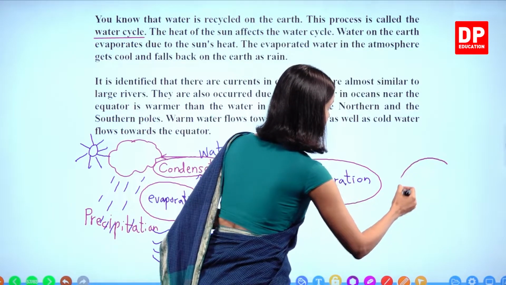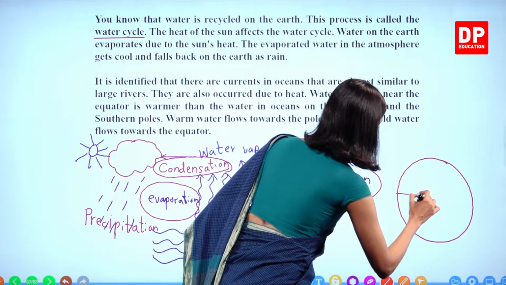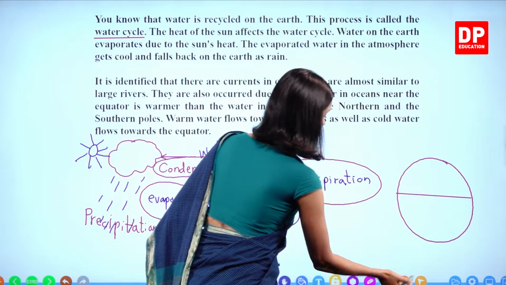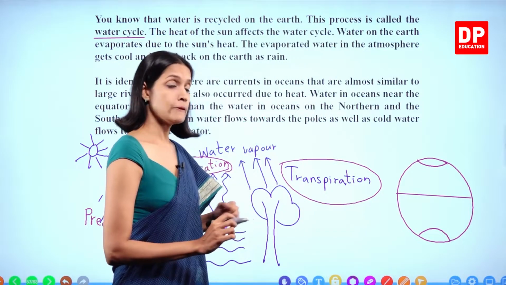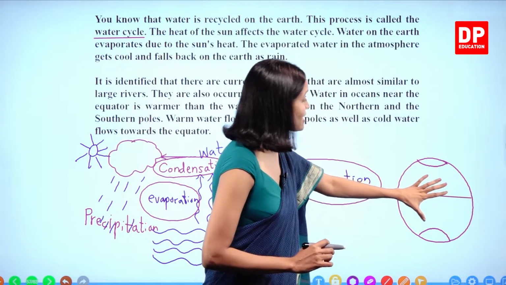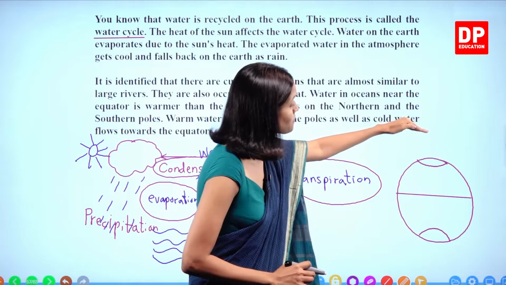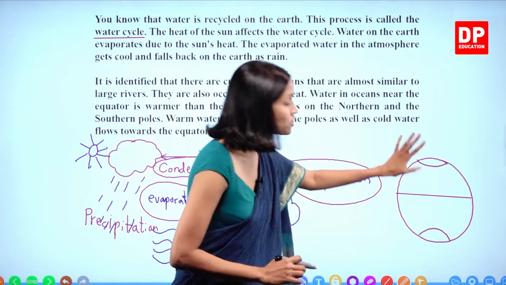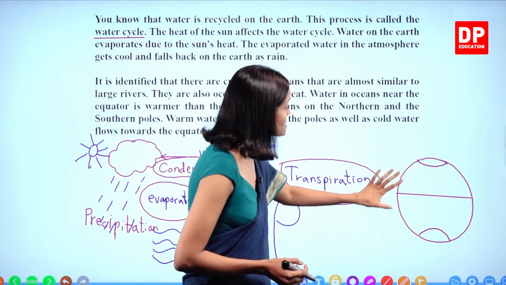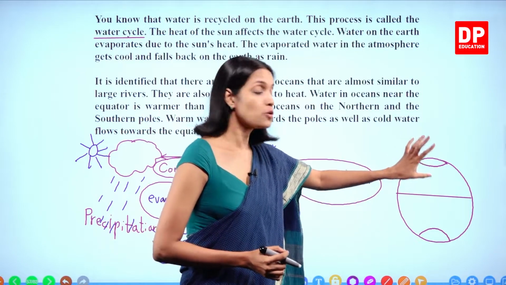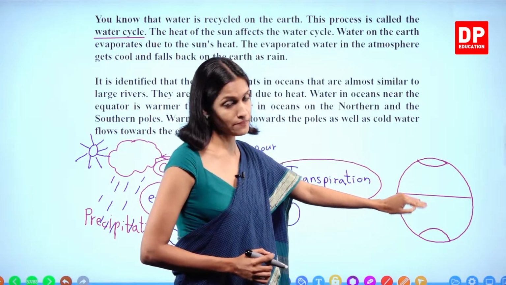Let's consider if this is the earth. Right? You all know this is the equator. Okay? These are the polar regions. Okay? So you all know that the equator gets sunlight directly. The sunlight falls on the equator directly, and the polar regions, north and south poles, don't get sunlight much. Right? So when you consider oceans present near the equator, the ocean water gets heated up faster than that of these polar regions. Okay, children?